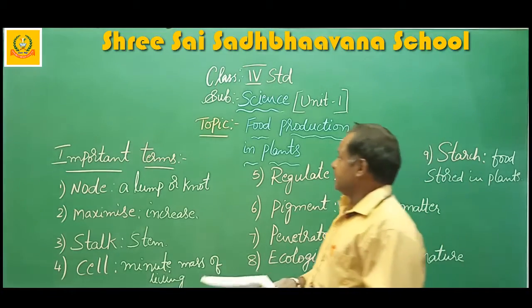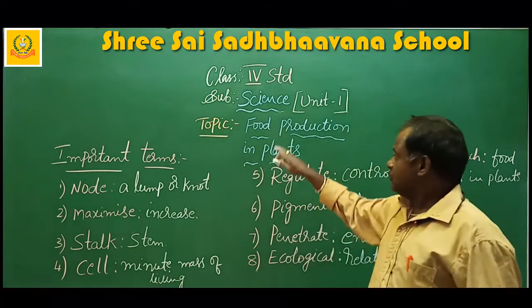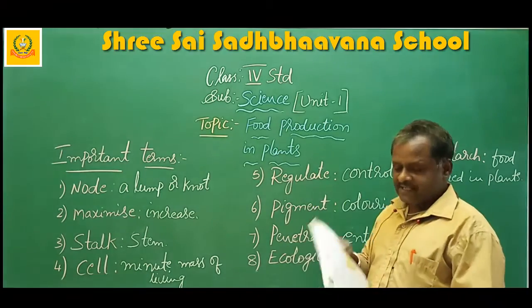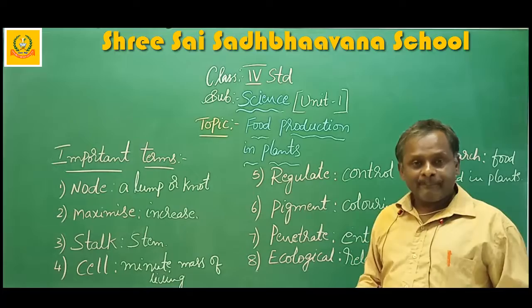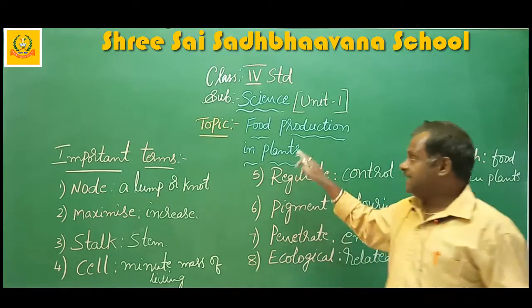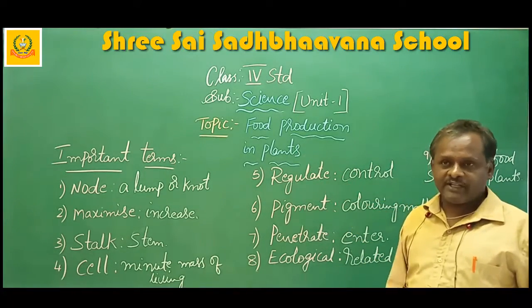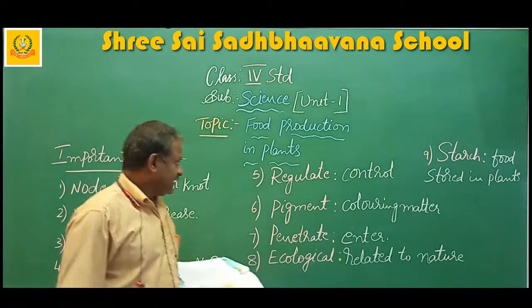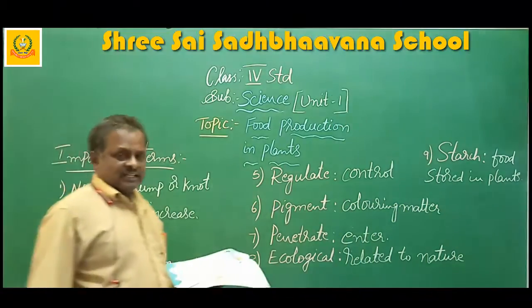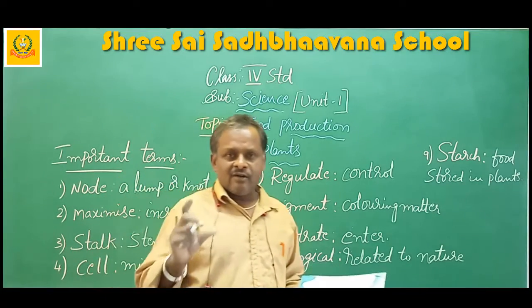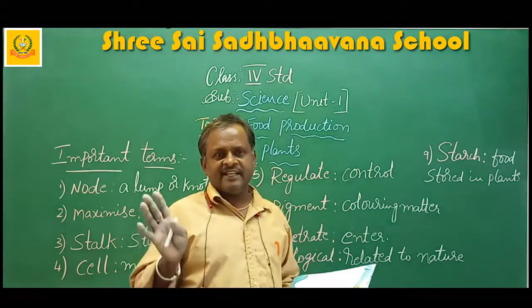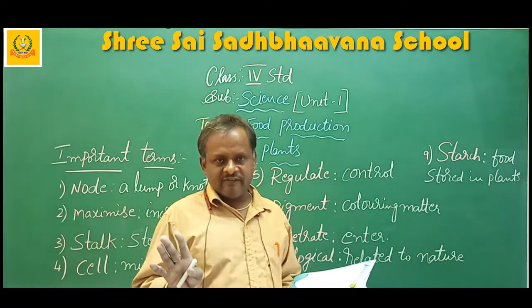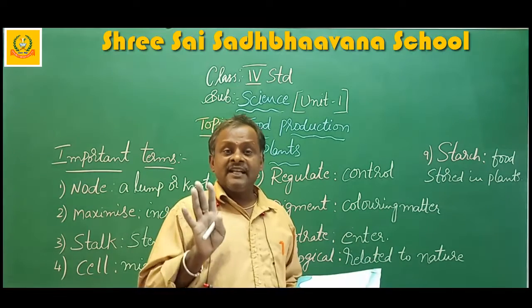So here, what is this chapter name? Food production in plants. How the plants produce food. Yesterday I explained that food production takes place in leaves. Where does it take place? In leaves.